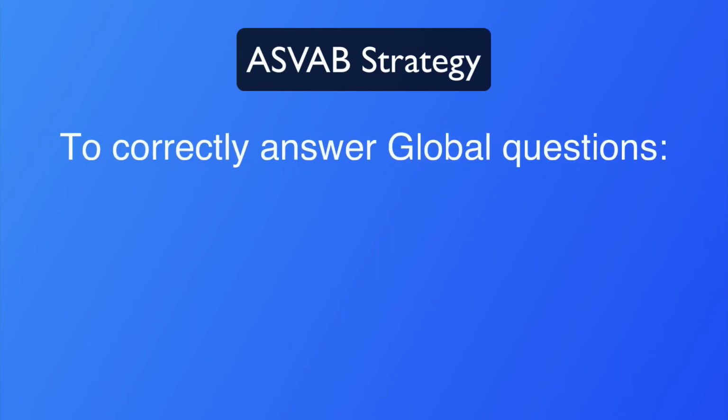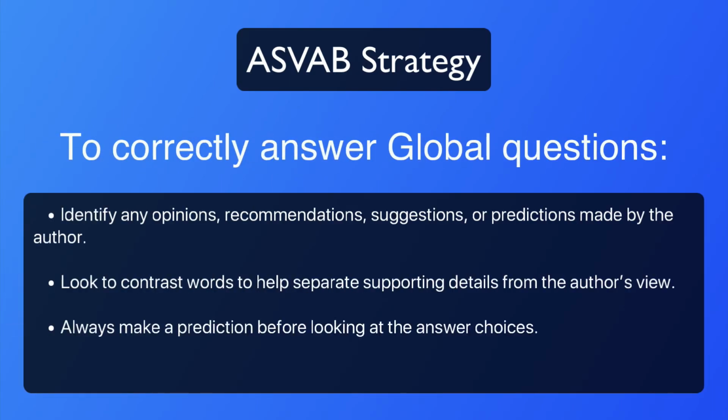To correctly answer global questions, identify any opinions, recommendations, suggestions, or predictions made by the author. Look to contrast words to help separate supporting details from the author's view. And always make a prediction before looking at the answer choices.